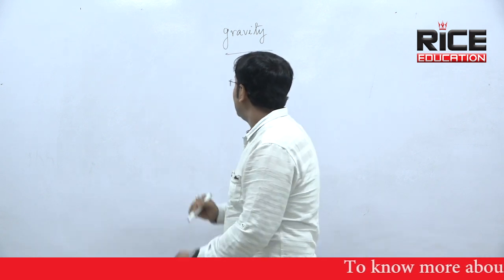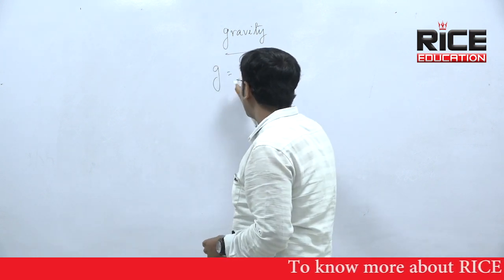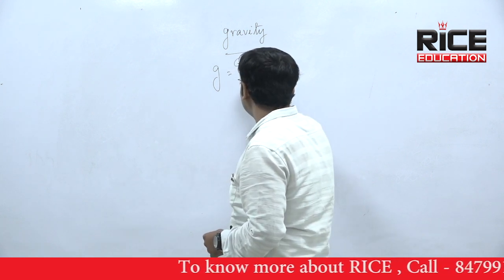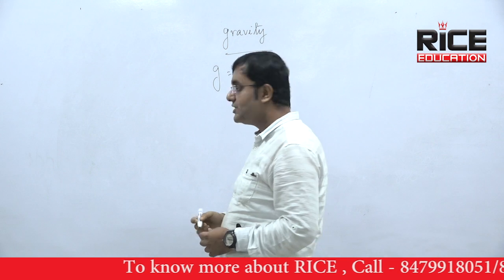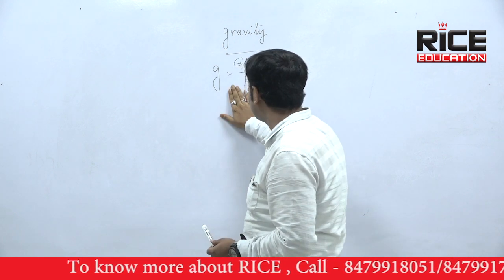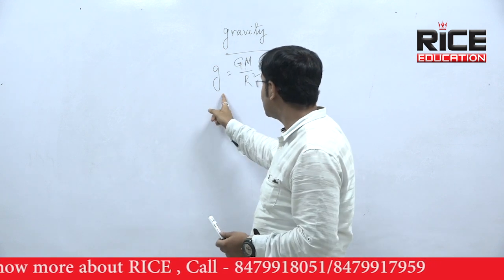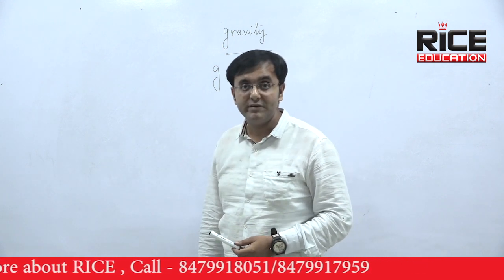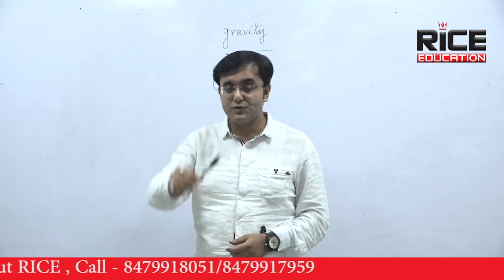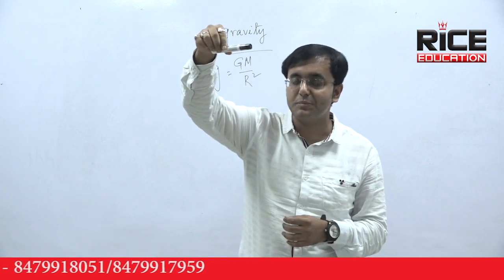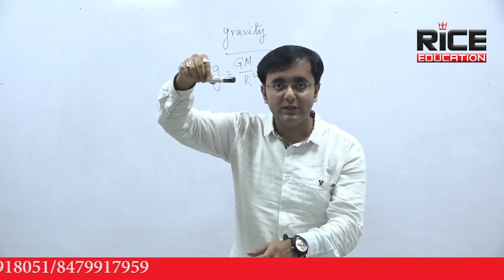Now let me give you a mathematical formula regarding this gravity. g equal to GM divided by r square. That's the mathematical formula based on this topic, gravity. This g is called acceleration due to gravity. What is acceleration due to gravity? Suppose you can see that in my hand there is a pen. If I release that pen from some height, it will fall down.